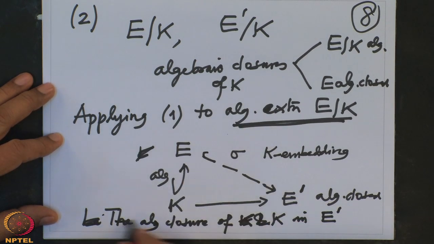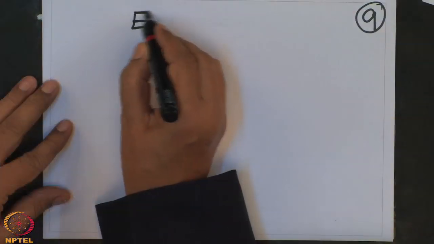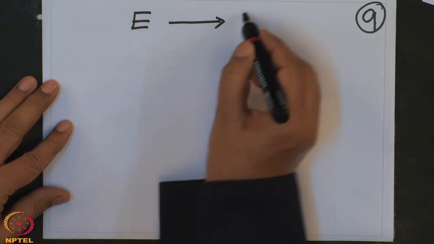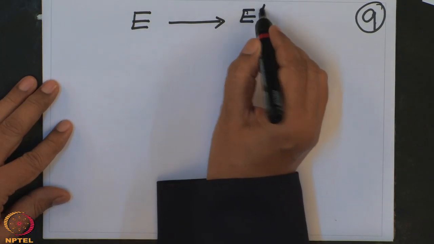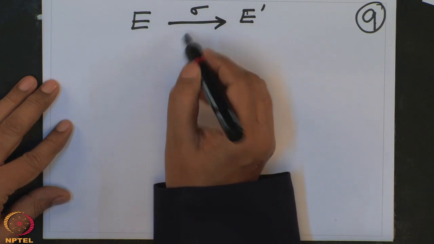Why this? So let me write on the next page. So we have this diagram. E to E prime, we have the sigma. I want to show the sigma is an isomorphism.